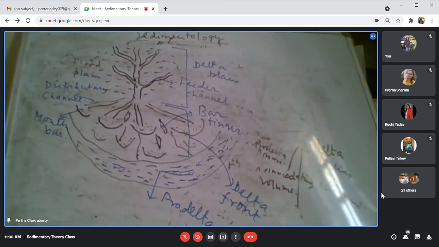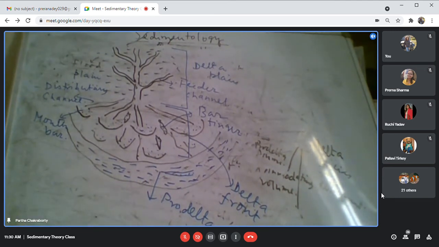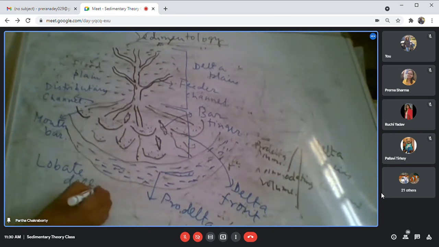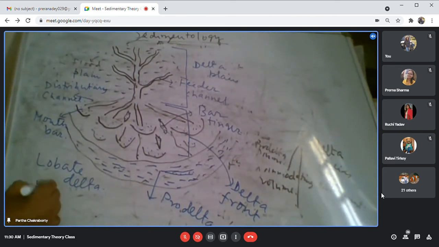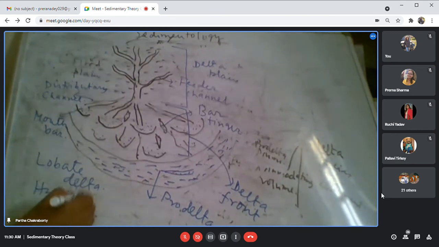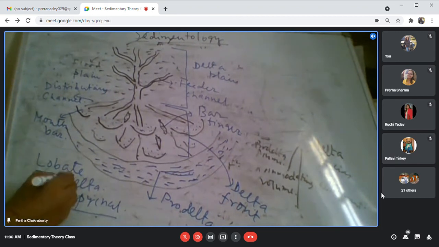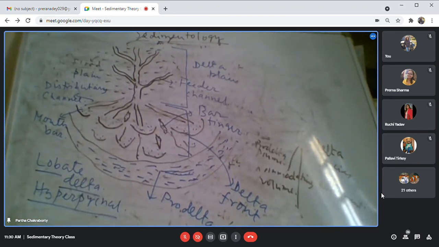What type of delta? It is a plan view of a delta, isn't it? This is a plan view of a lobate delta, which is actually a hyperpycnal lobate delta. The plan view of that I have drawn.